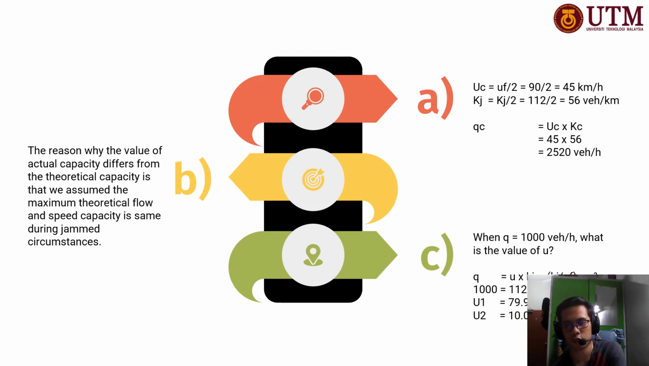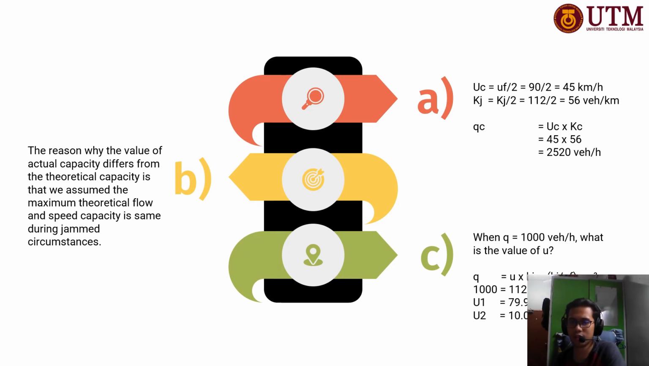Start off with the first question, where we need to find QC. First we find UC, using the same method as question 8. The UC formula is UF over 2, which is 90 over 2, and we will get 45 kilometers per hour. Then we proceed to find the kc value, which is 56 vehicles per kilometer.